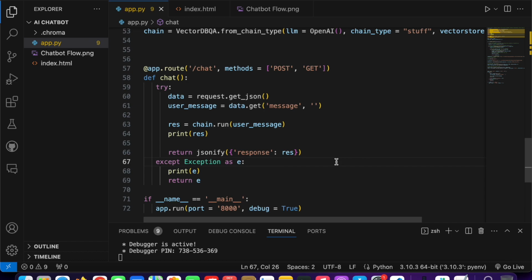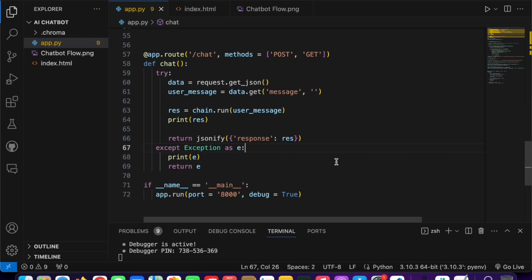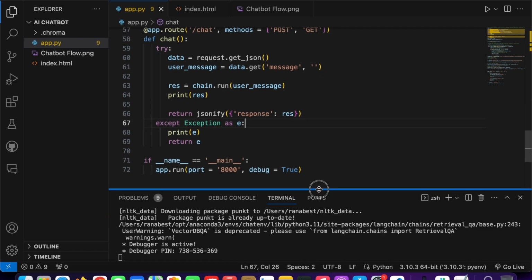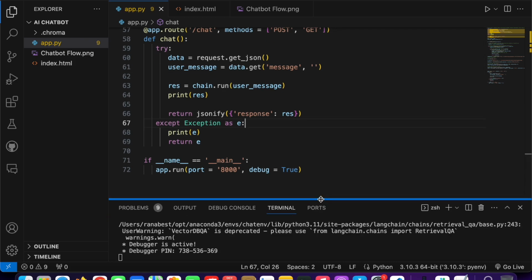So before that, I think one thing is still left, which is the deployment part. Definitely you need it, because you need to deploy it onto an AWS server or anywhere, like an EC2 instance.